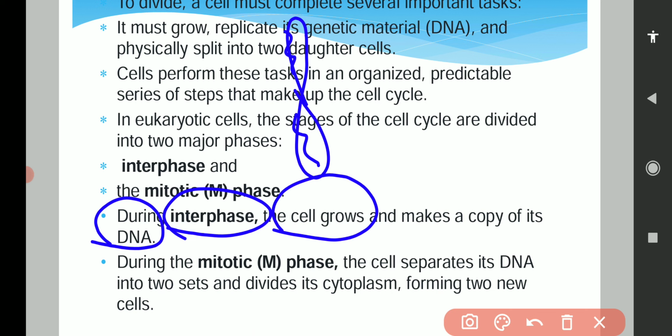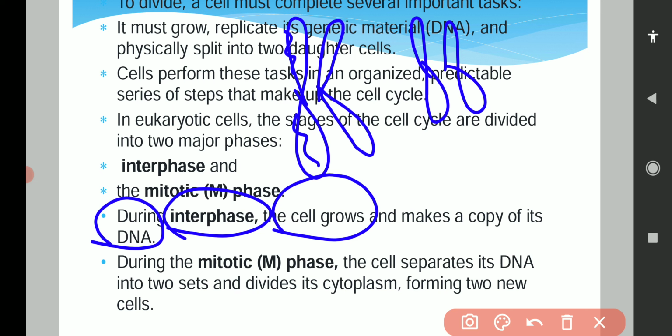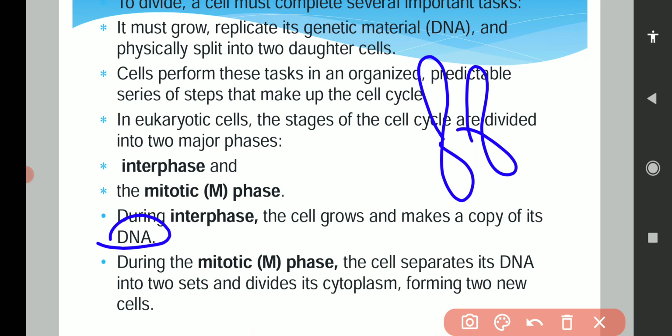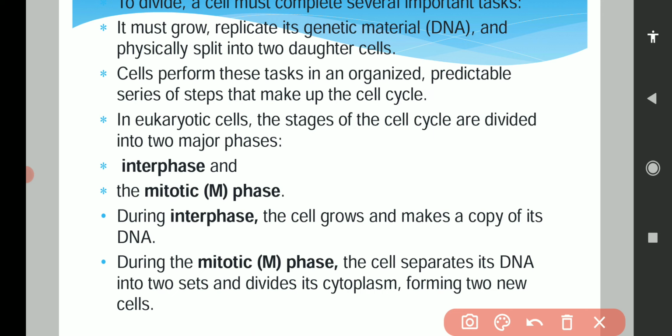So ultimately chromosome duplication will be there. Each and every chromosome which is present in the cell will duplicate itself. Ultimately the DNA which is present in the chromosome will duplicate. So these are the two important events which take place during interphase: one is cell growth and another one is the replication of DNA. And during M phase, these cells separate their DNA into two sets and divide their cytoplasm also.